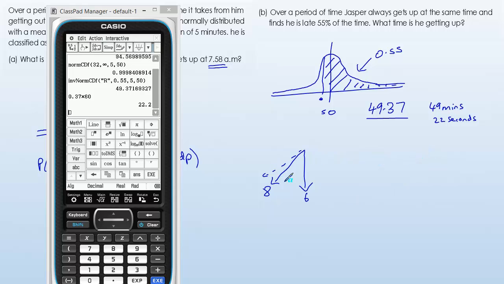So going round this way, that's 49 minutes and 22 seconds. So this must be 38 seconds after 22, so he's actually getting up at 7:40 and 38 seconds.